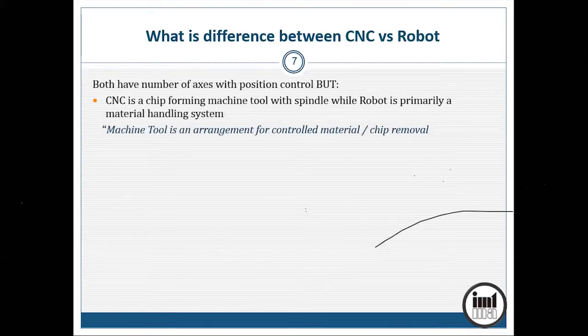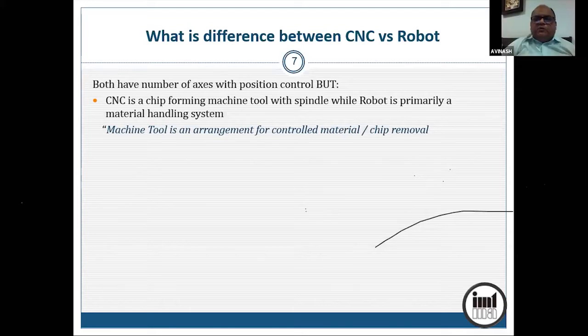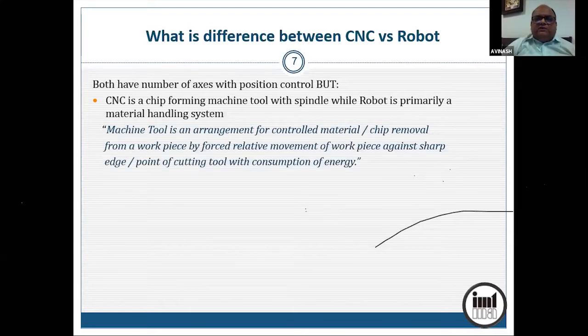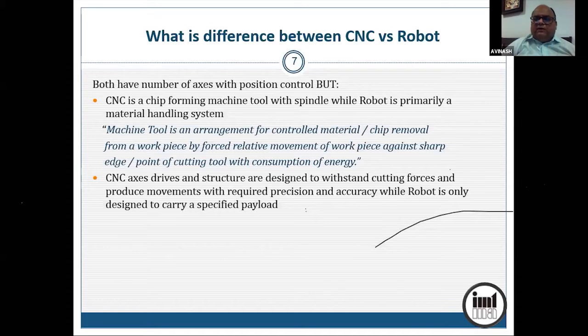Machine tool is an arrangement for controlled material or chip removal from a workpiece by forcing relative movement of the workpiece against a sharp edge or point of a cutting tool at the cost of energy. CNC axis and drives and structure are designed to withstand cutting forces, and they produce movements which require precision and accuracy, while robo is only designed to carry the payload.